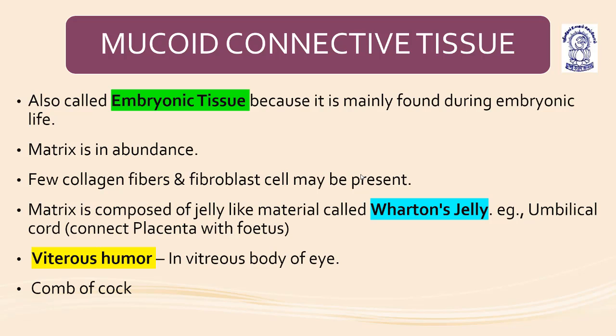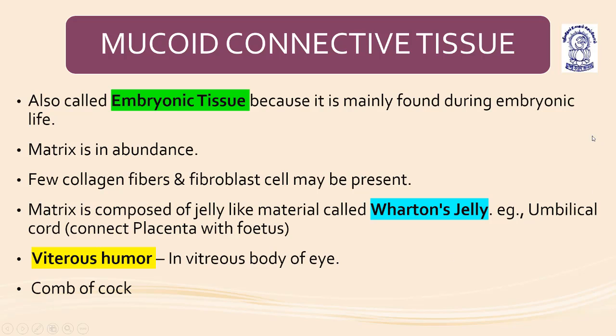Then vitreous humor. Vitreous humor is a fluid present in the compartments of the eye, which has two compartments, the anterior and the posterior, filled with the aqueous humor and the vitreous humor. The vitreous humor is in the vitreous body of the eye. And the comb of cock is also mucoid connective tissue. The comb of cock, vitreous humor, Wharton's jelly, and umbilical cord are all mucoid connective tissue.